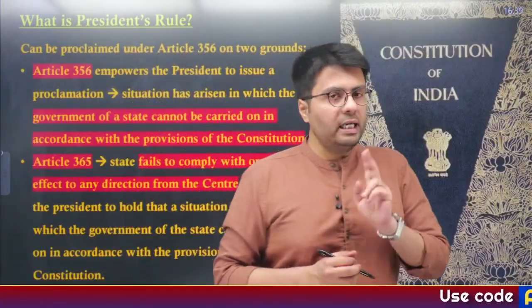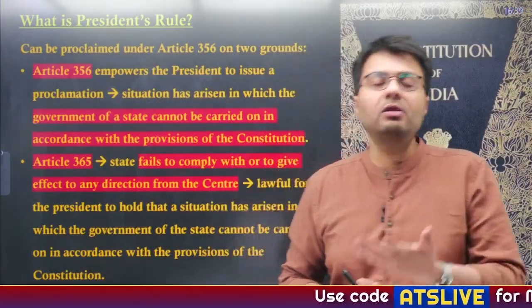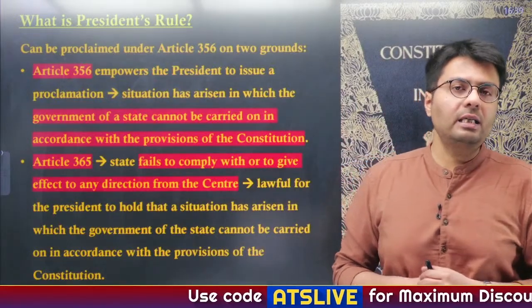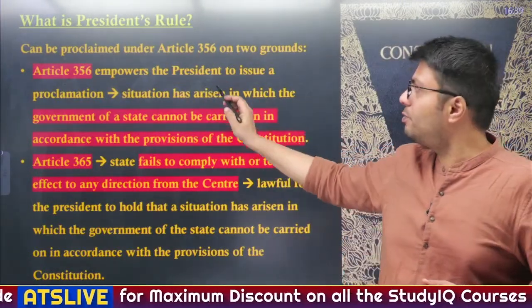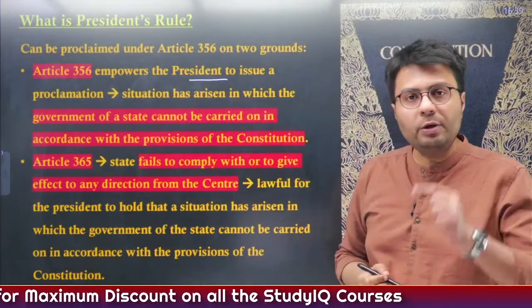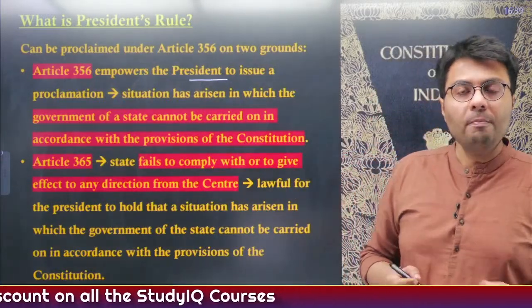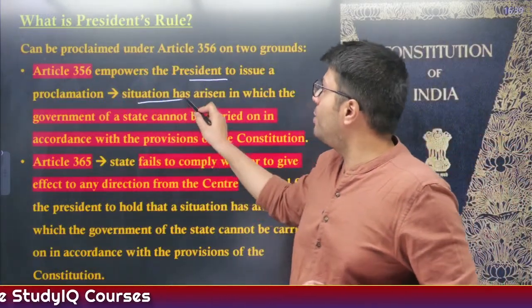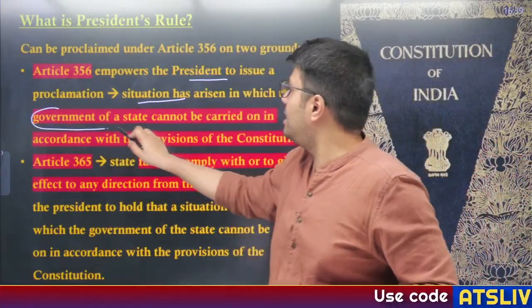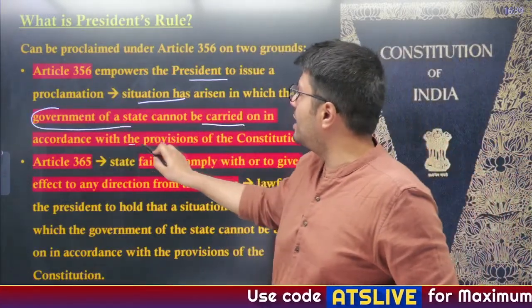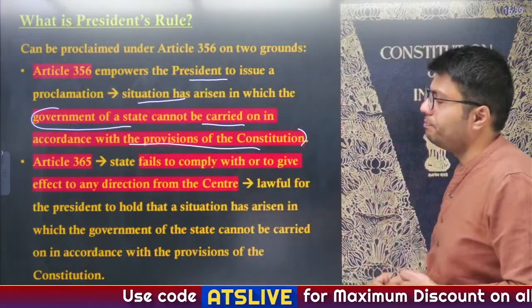Now, there are two articles which allow the government to impose President's Rule in any particular state in India. First is Article 356, which empowers the President of India to issue the proclamation of President's Rule based on a situation which might arise in a state, so that the government of a state cannot be carried on in accordance with the provisions of the Constitution.